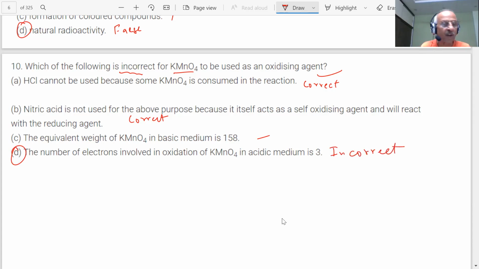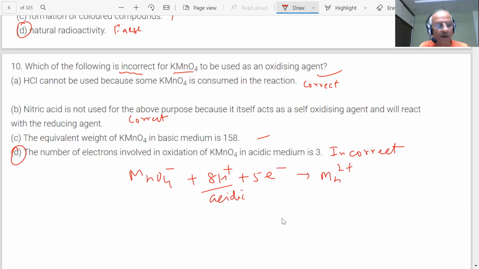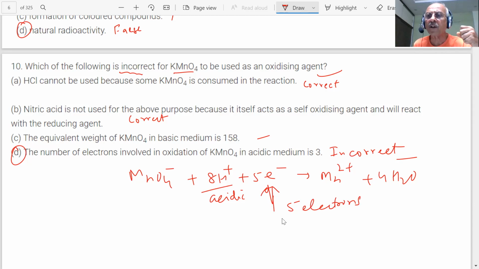Do you remember the reaction? What we wrote? MnO4 minus plus 8H plus, in acidic medium, plus 5 electrons will give Mn2 plus and 4H2O. How many electrons are involved? 5 electrons. See the 5 electrons? So then which answer is wrong? This one. So see the art of answering the questions, learning.